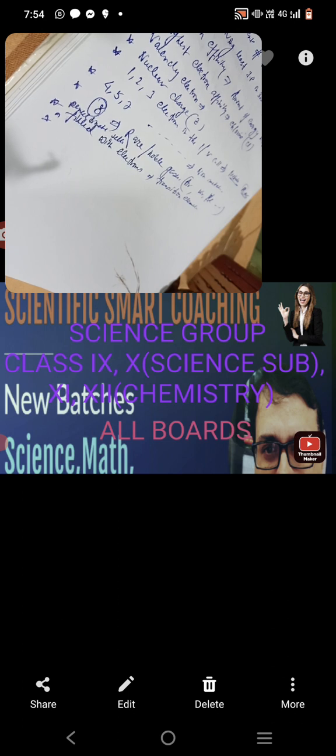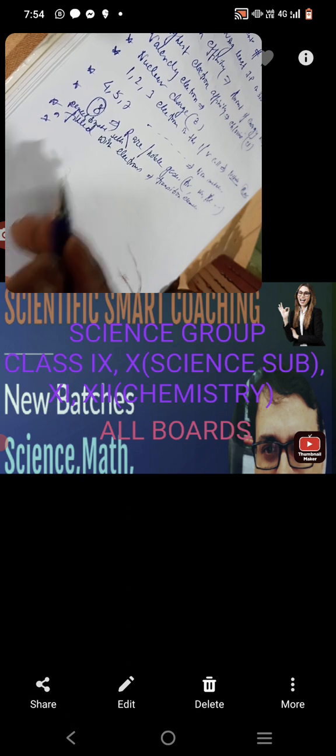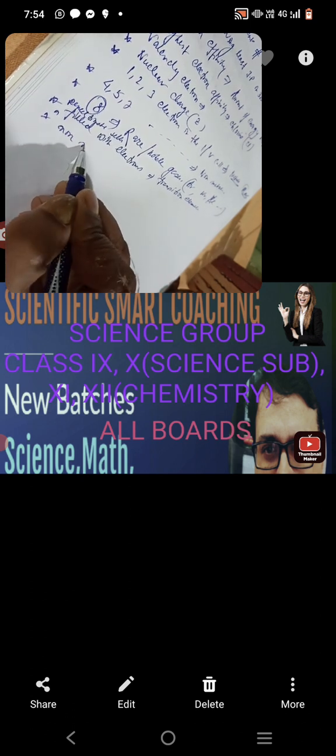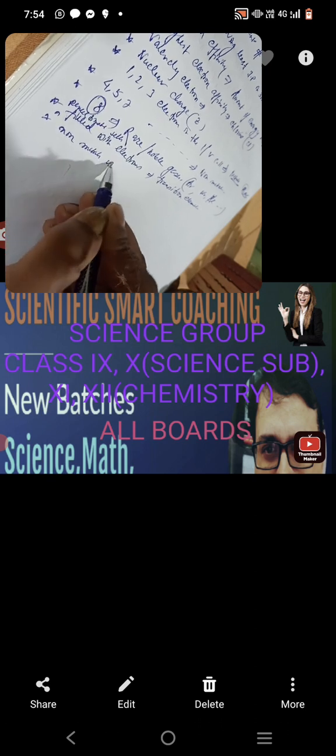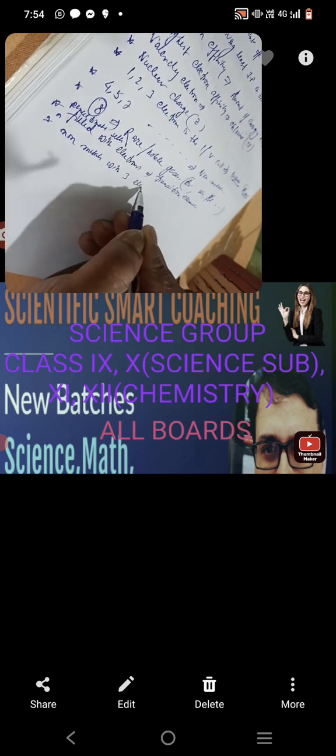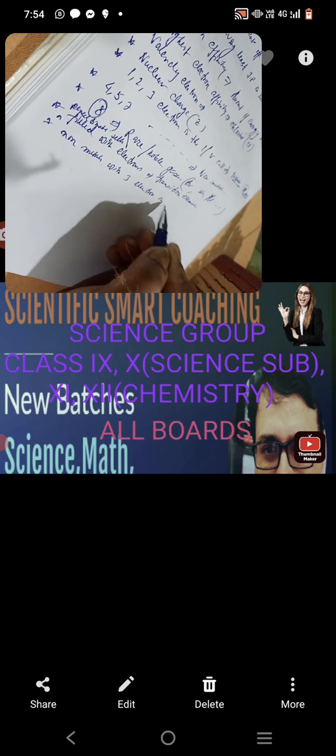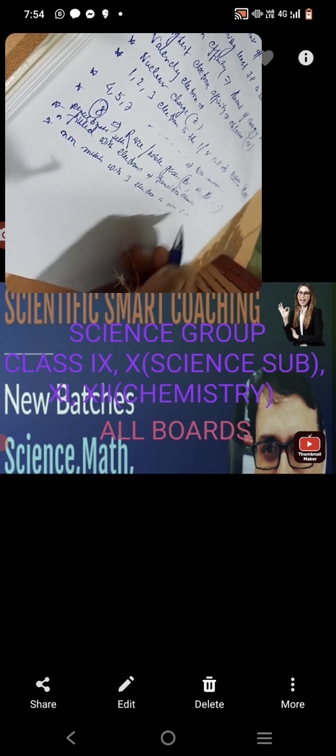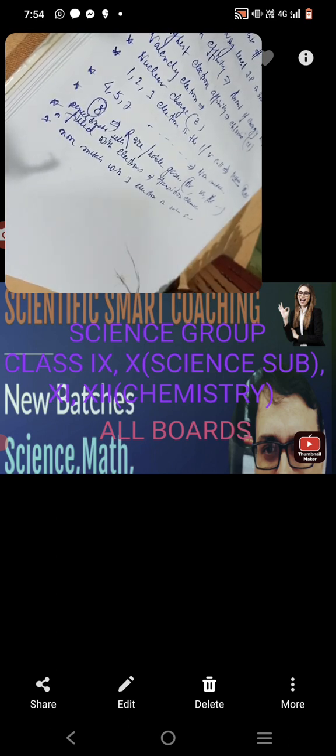A non-metal with 3 electrons in the outermost shell, for example, is gallium.